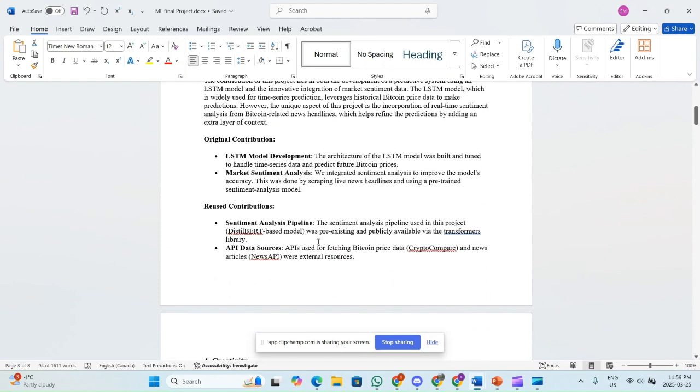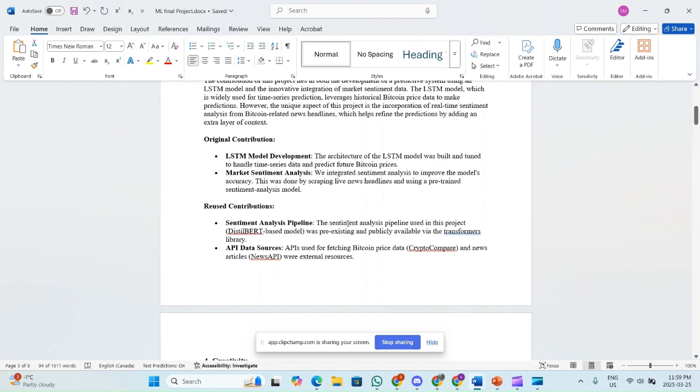Original contribution: LSTM model development. The architecture of the LSTM model was built and tuned to handle time series data and predict future Bitcoin prices. Market sentiment analysis. We integrated sentiment analysis to improve the model accuracy. This was done by scraping live news headlines and using a pre-trained sentiment analysis model.